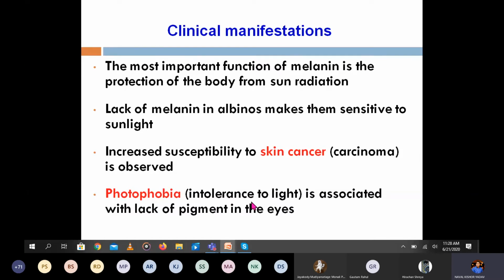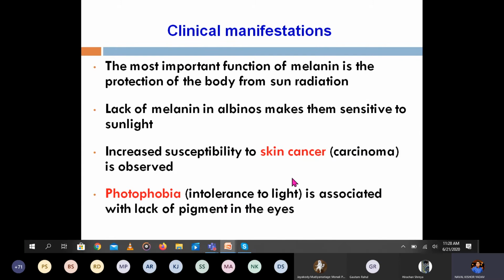Photophobia, intolerance to light, is associated with the lack of pigmentation in the eye. As I said at the start, melanin is present in the skin, the hair and the eye. So if the level of melanin is decreased, the person will have photophobia, intolerance to light. That's why they will be wearing sunglasses, carrying an umbrella and sunglasses all the time, due to the decrease in melanin in the eye, which leads to intolerance to light. They will not be able to open their eyes in that light.